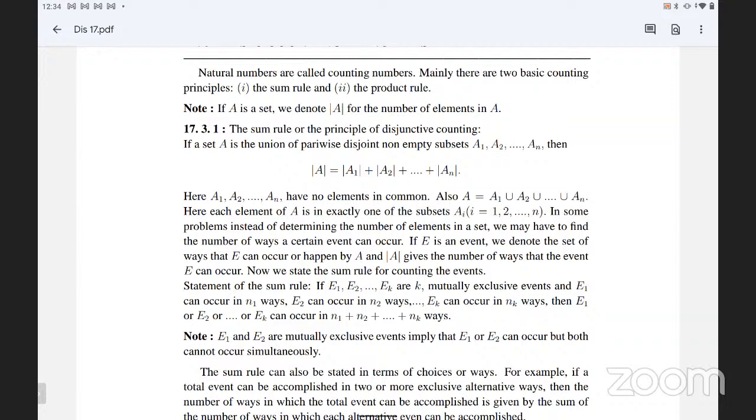In the sum rule we add n1 plus n2 plus up to nk. That is called the sum rule of the principle of disjunctive counting.